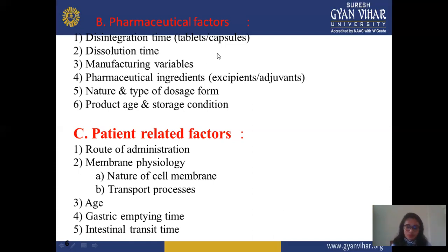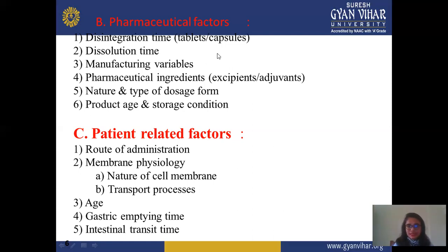Suppose you do not set the machine properly, or some dies and punches are not properly set, then your tablet will show more variation, or more errors will come in this formulation. So before starting formulation, you should assure yourself about all things regarding the machine and the environmental condition also.